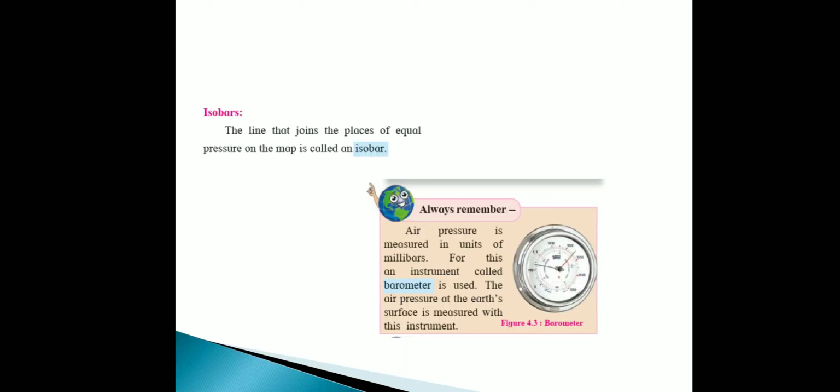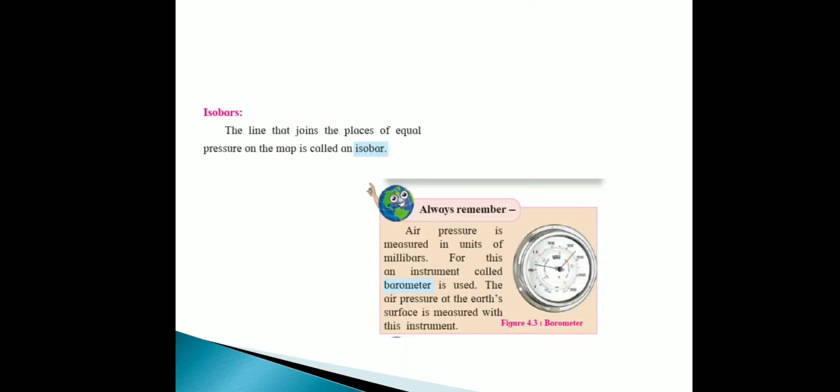Air pressure is measured in a unit of millibar, and an instrument called the barometer is used for this. The air pressure at the earth's surface is measured with this instrument. So the air pressure unit is millibar, and the instrument used for measuring air pressure is the barometer.